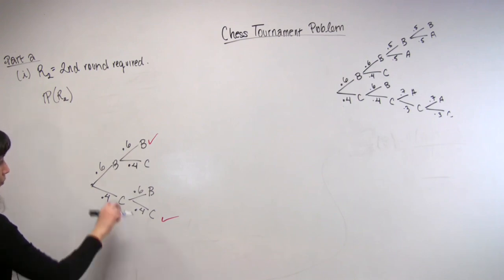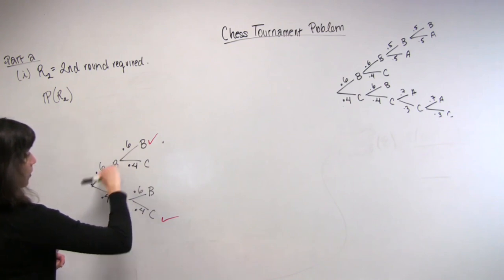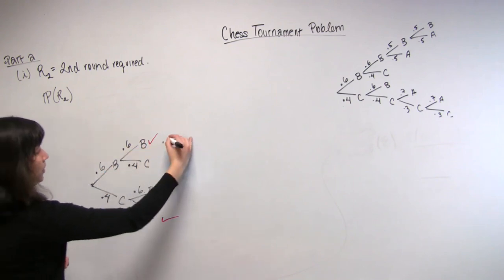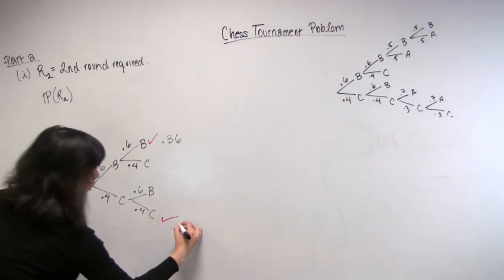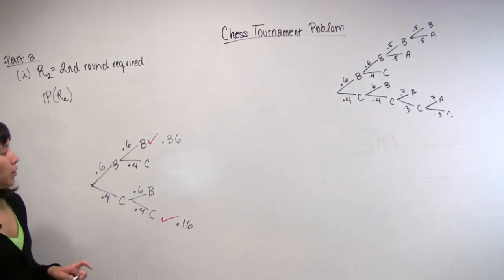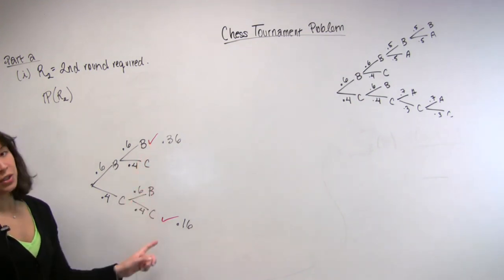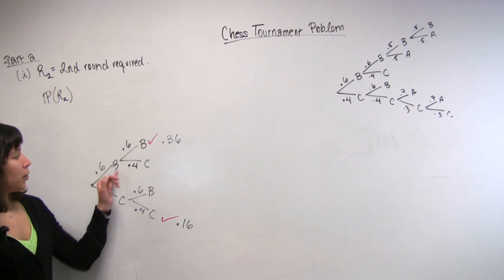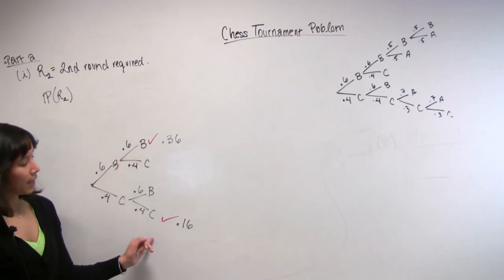And now, to get the probability of this outcome, you multiply along the branches, so 0.6 times 0.6 gives you 0.36, and 0.4 times 0.4 gives you 0.16. And we're almost done. We know that these two events are disjoint, because if Bo won the first 2 games, then certainly Chi couldn't have won the first 2 games.